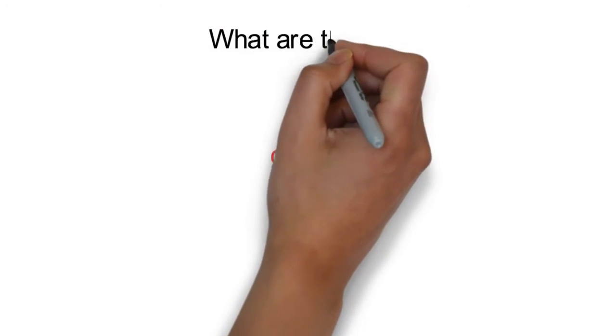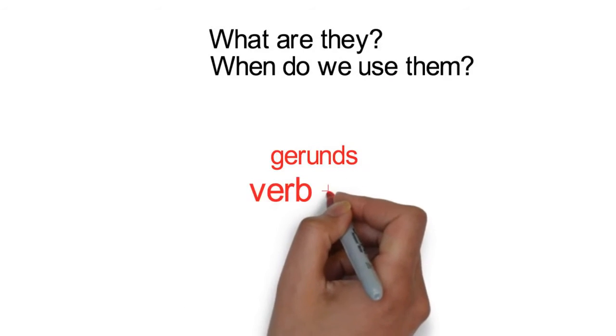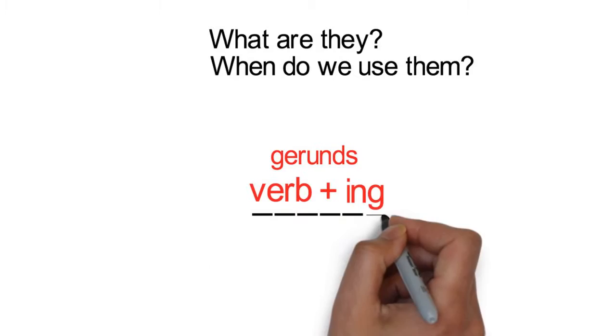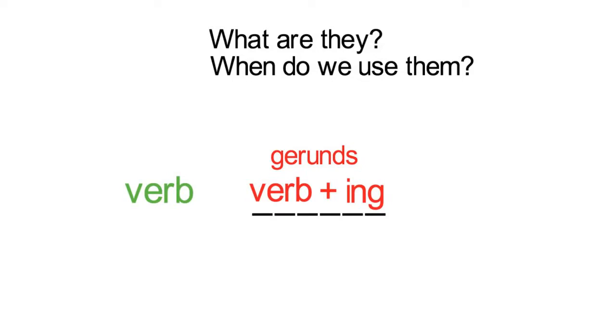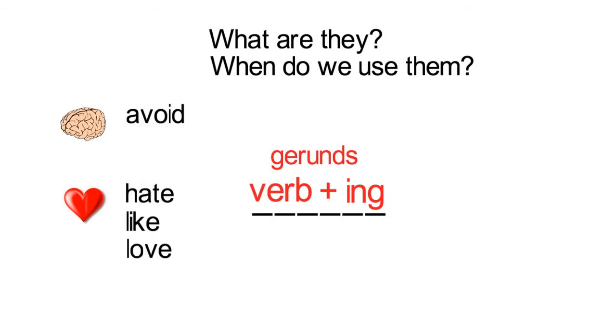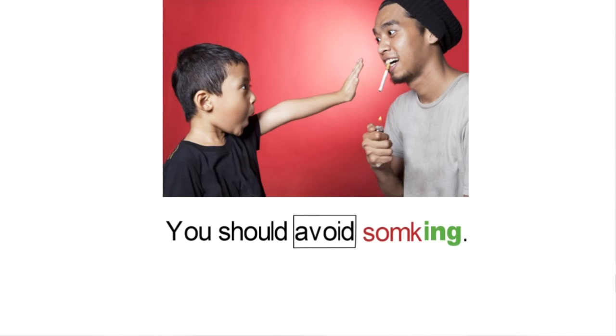First, let's talk about gerunds. What are they? And when do we use them? Gerunds are normally verbs that have an ing ending added to the end of the word. They can be used after a verb. For example, they are used after verbs like hate, like, love, avoid, discuss, dislike, and enjoy. So, for example, in the sentence, "You should avoid smoking," you will see the verb avoid is followed by a second verb ending in ing.